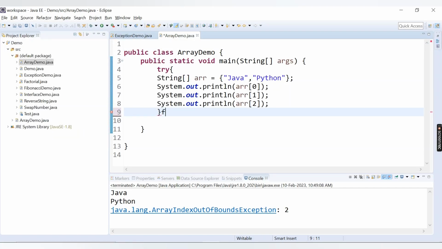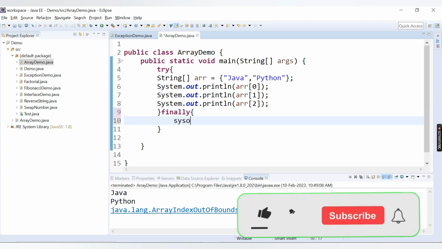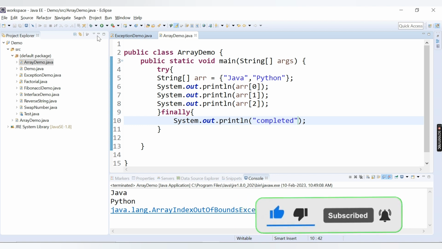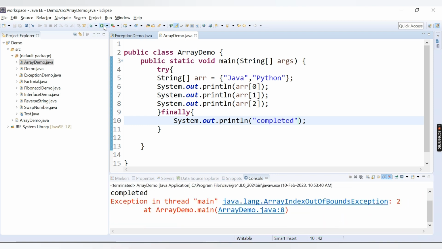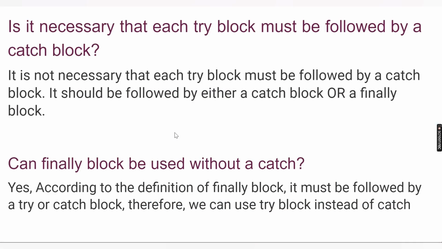So here I will directly provide a finally block and print a message, sysout completed. If I run this code, we get the message completed and the exception is thrown. So it is not necessary to follow the try block by catch. We can also write the finally block here.